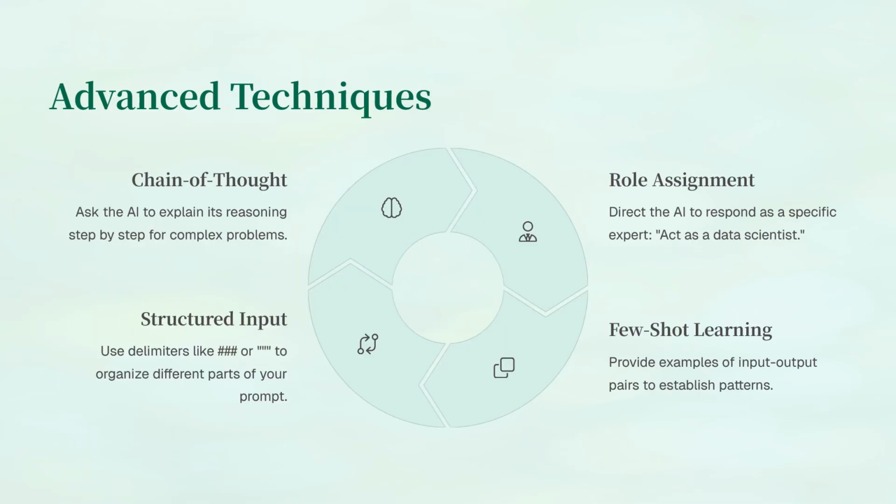Advanced techniques. Chain of thought: ask the AI to explain its reasoning step by step for complex problems. Role assignment: direct the AI to respond as a specific expert, for example, act as a data scientist. Few-shot learning: provide examples of input-output pairs to establish patterns. Structured input: use delimiters like triple hashtag or triple double quotes to organize different parts of your prompt.